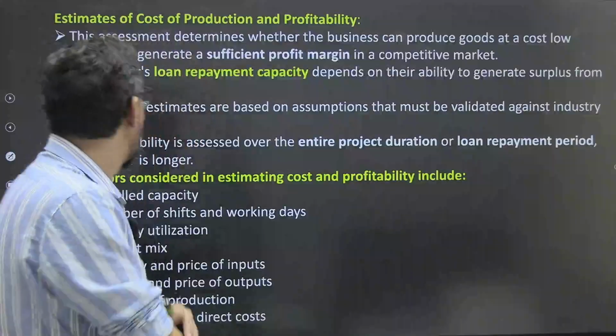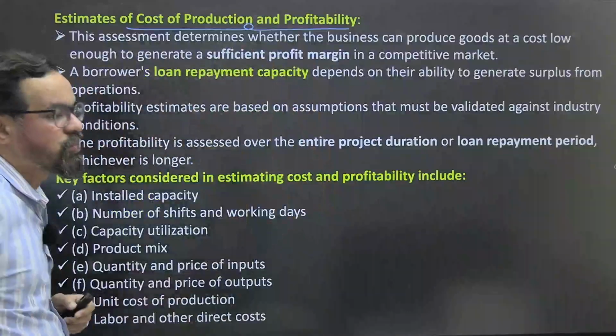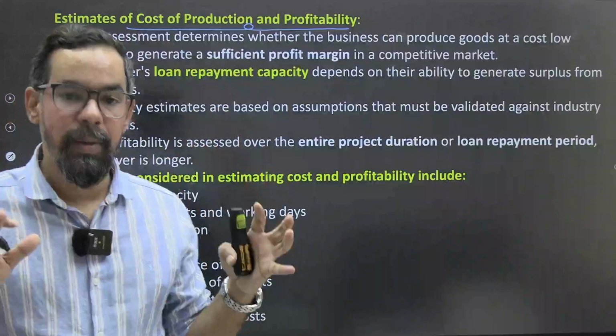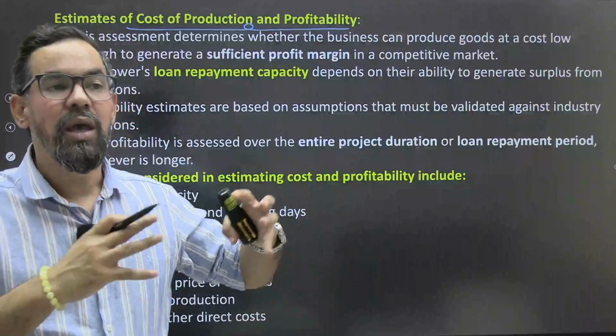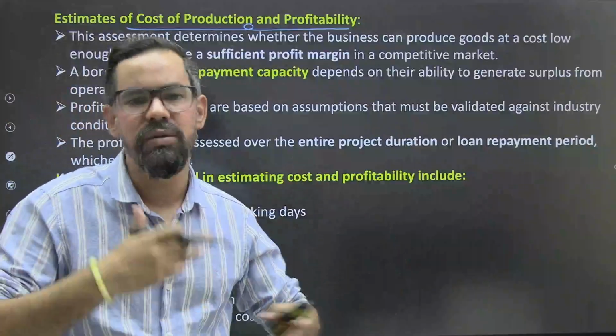All right guys, so estimate of cost of production and profitability. The cost of production overall that we generally do with the help of contract costing or job costing. Mostly it is contract costing because it is a long term project.